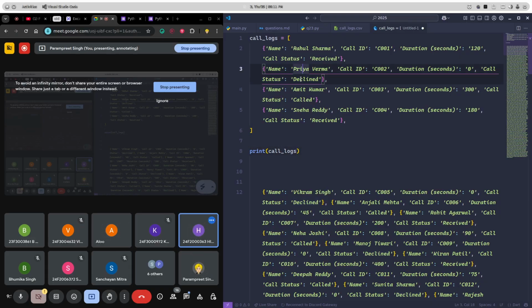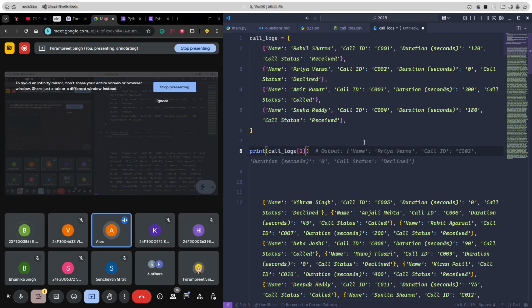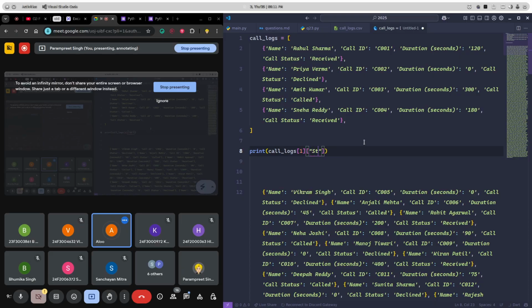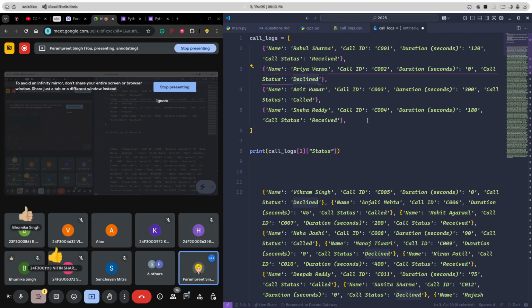One of four, one of, 1 and then we have to use key status in string. And I'll get declined, right? Is it clear to everyone? Okay, great. So we are clear with this, right?